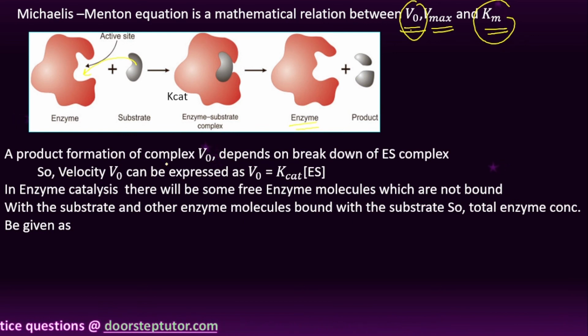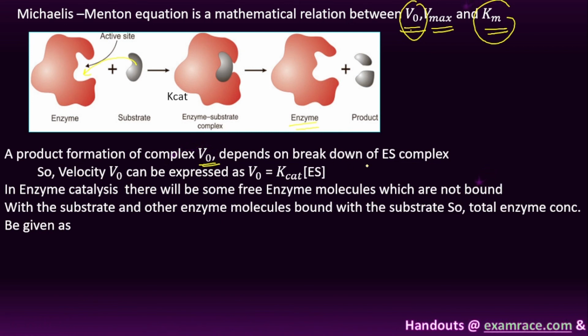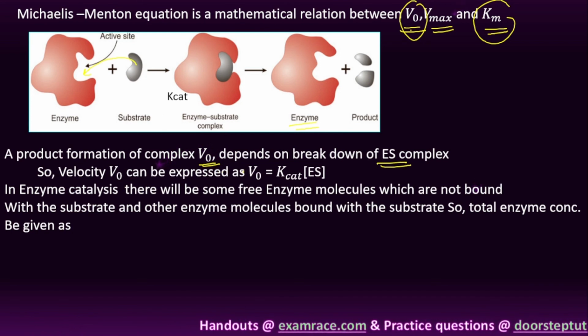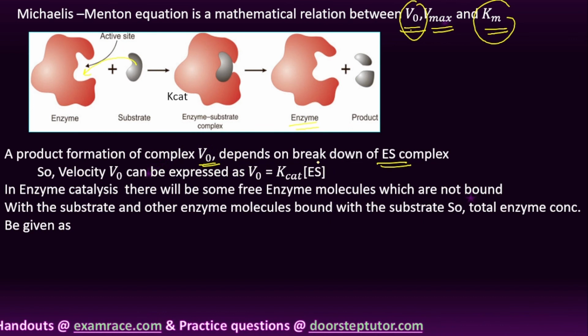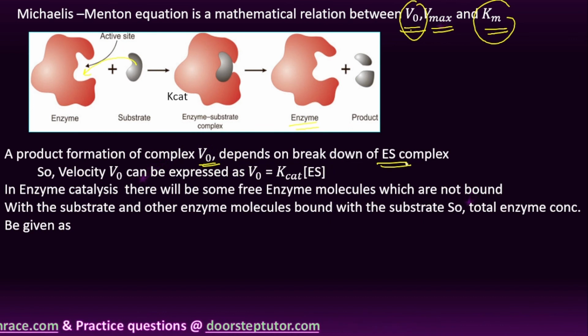For product formation from the complex, V naught, the initial velocity of the reaction, depends on the breakdown of ES complex. So the product formation V naught depends upon the breakdown of ES complex.